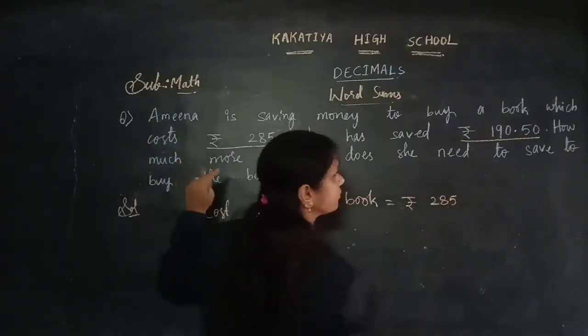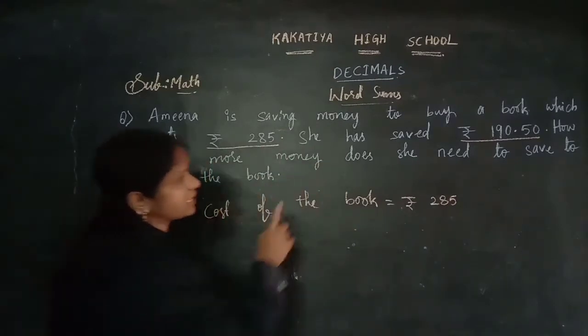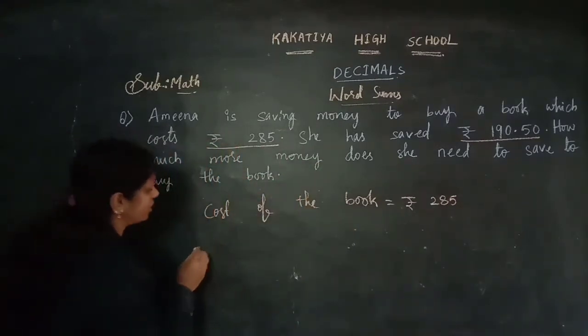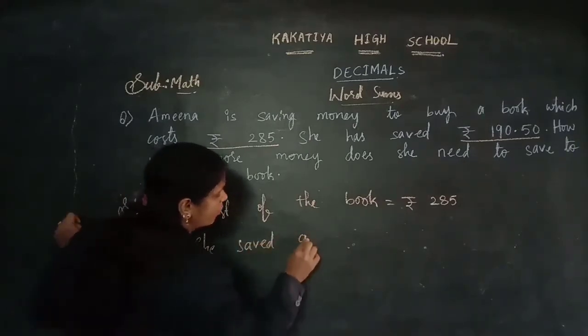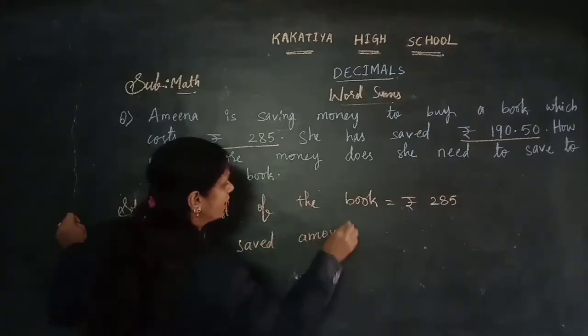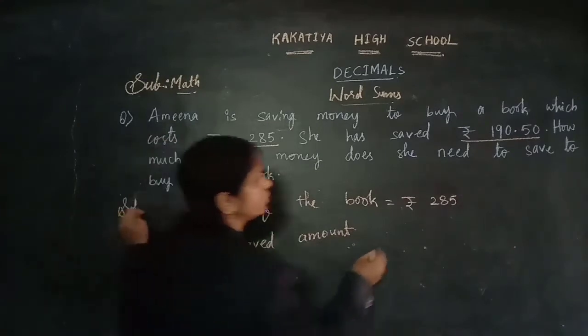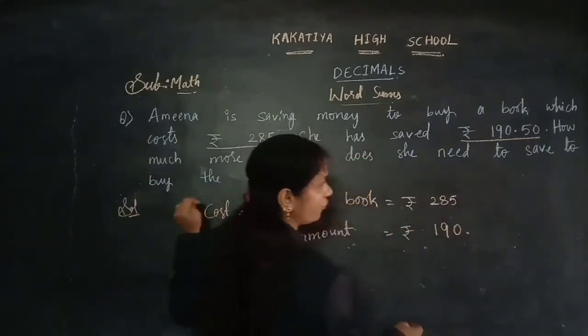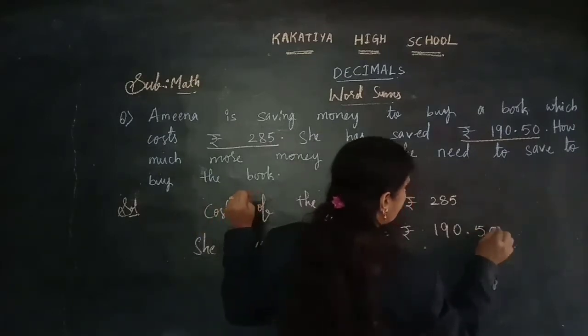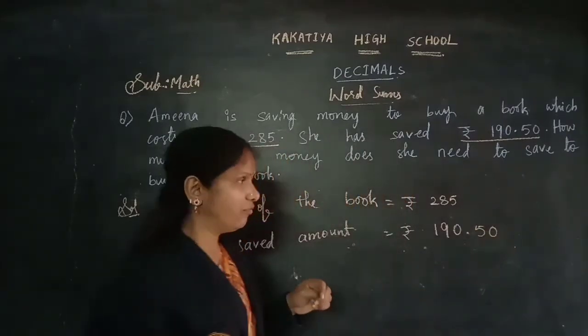285 rupees. And she has saved. How much she saved here? She saved amount. To buy that book, she saved amount 190 rupees 50 pence. Okay, 190 rupees 50 pence.